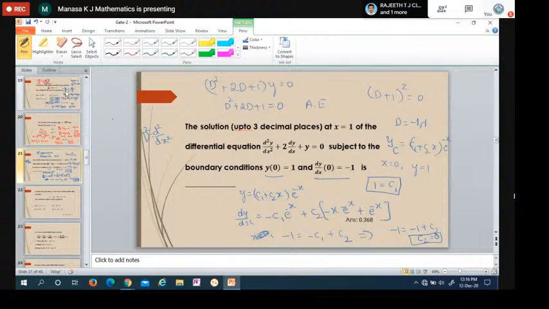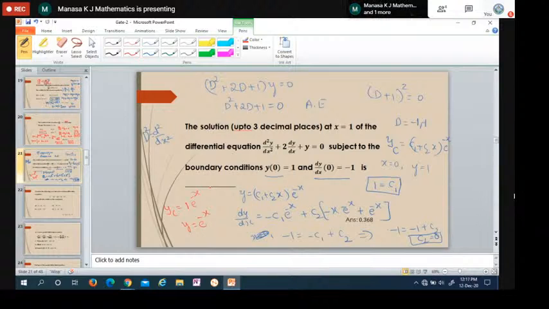I'll substitute finally in the given solution. Therefore, y is equal to C1 is 1, and since C2 is 0, this is completely 0 into e power minus x. I can write y is equal to e power minus x. So the solution is e power minus x.